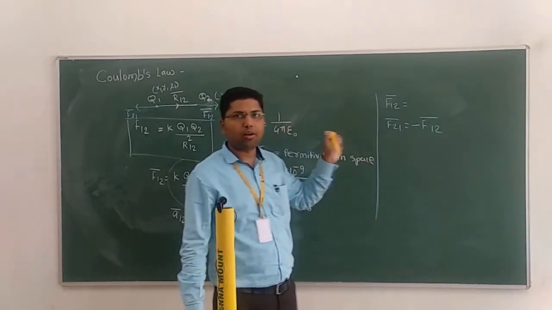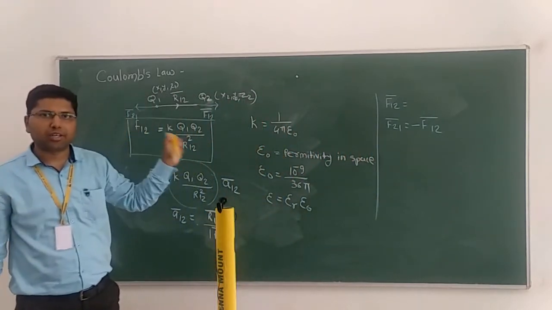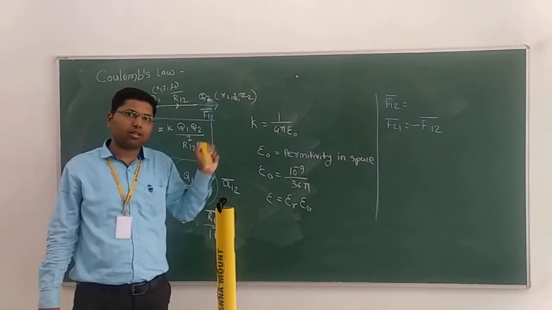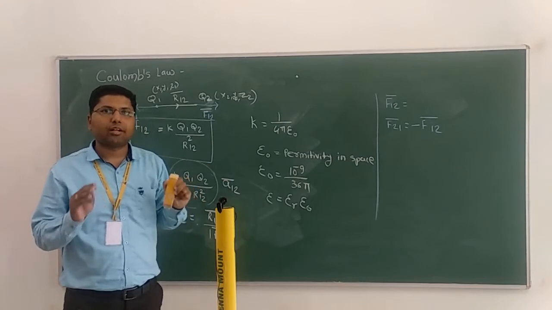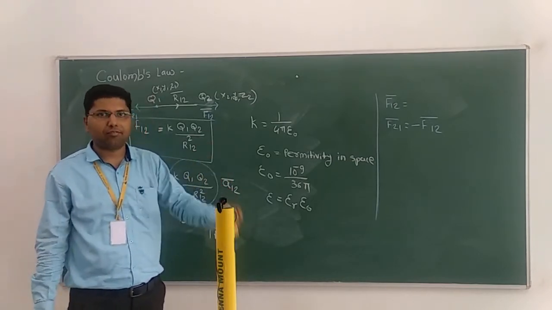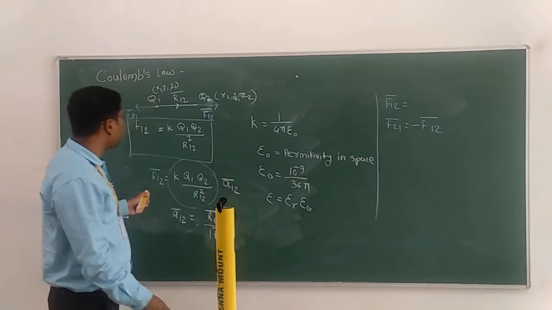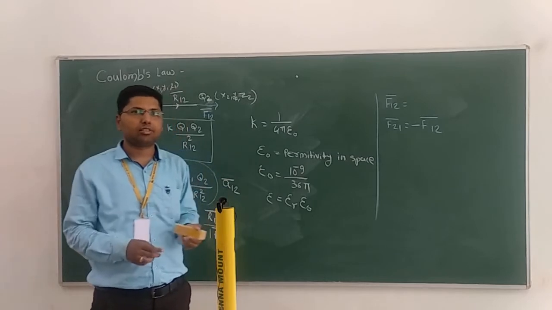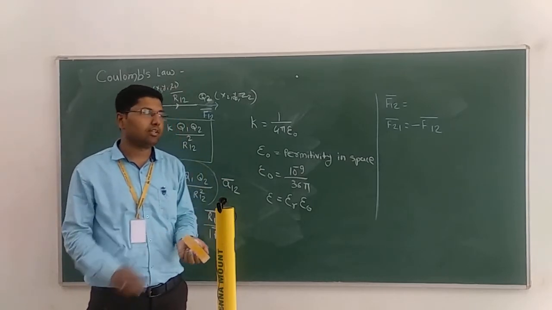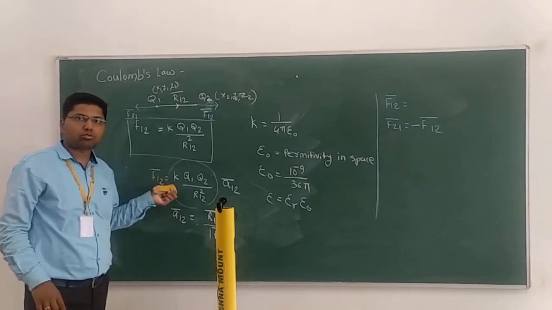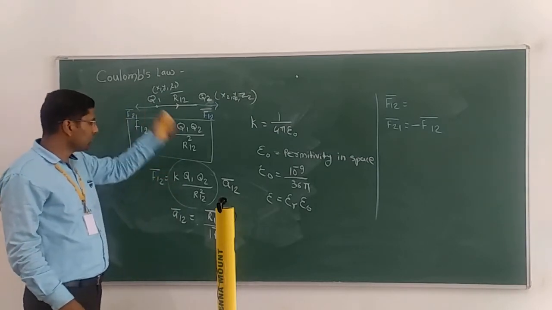Okay. I hope you understand Coulomb's law. Coulomb's law is very important for the electric field. We are dealing with the electric field, not a magnetic field. Today we have started actual electromagnetic engineering. In that we are calculating for the electric field. So the electric field is denoted by capital E. In the next point we will see what electric field intensity is. For this purpose we first need to solve this Coulomb's law. So this is Coulomb's law.